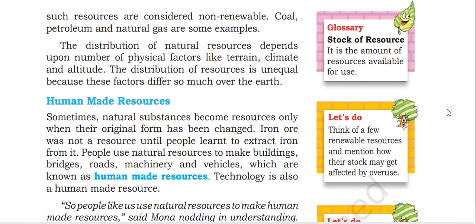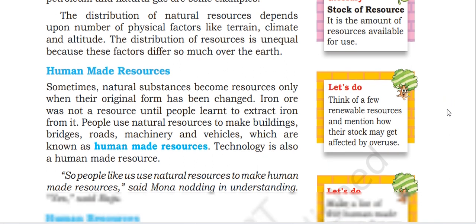Human-made resources. Sometimes natural substances become resources only when their original form has been changed. Iron ore was not a resource until people learned to extract iron from it. People use natural resources to make buildings, bridges, roads, machinery, and vehicles, which are known as human-made resources.